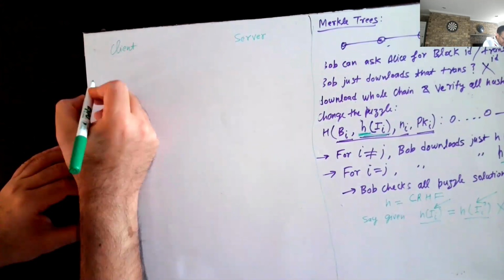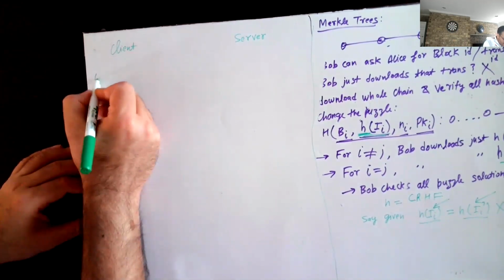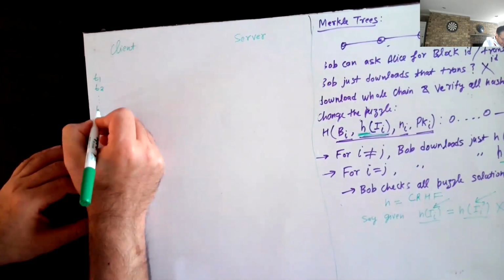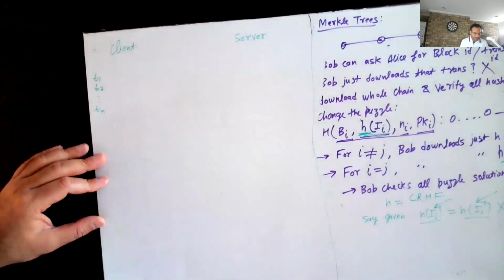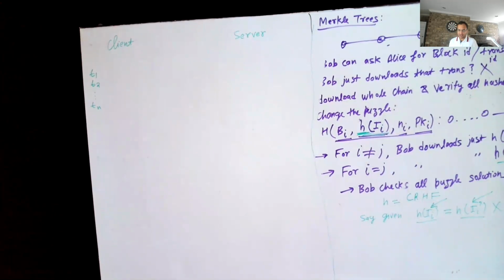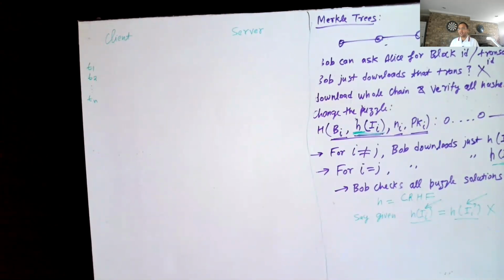So let's call these transactions T1, T2, up to Tn. Client would like to offload all these transactions to the server so that server can store these transactions. And then later on, client would like to be able to download a specific transaction, let's say Ti, right? But client doesn't trust the server as far as integrity is concerned.